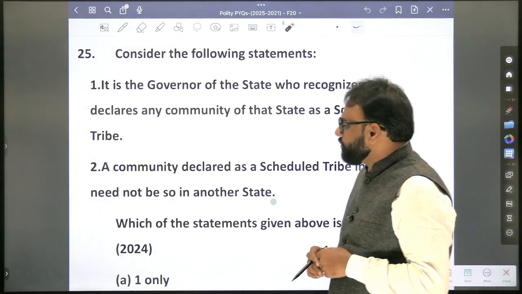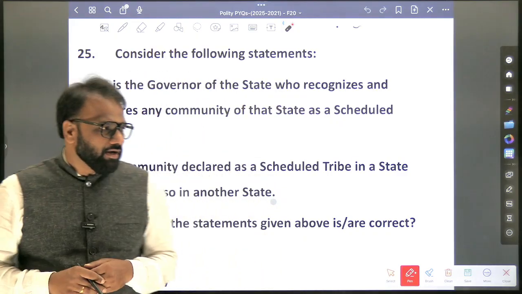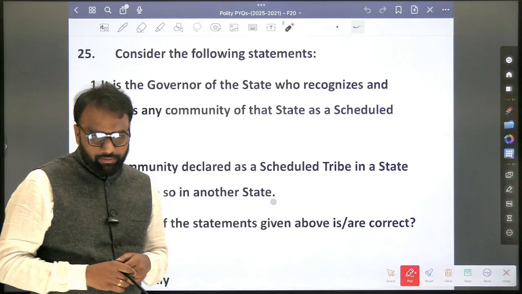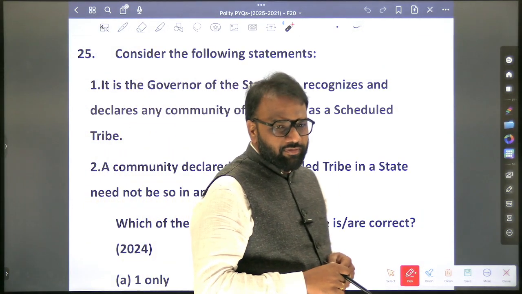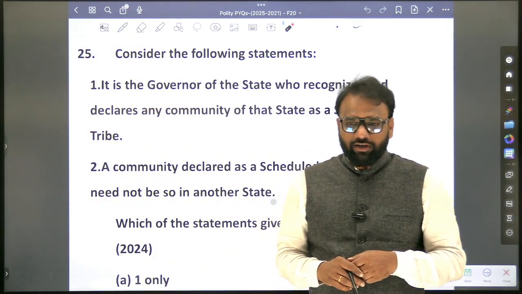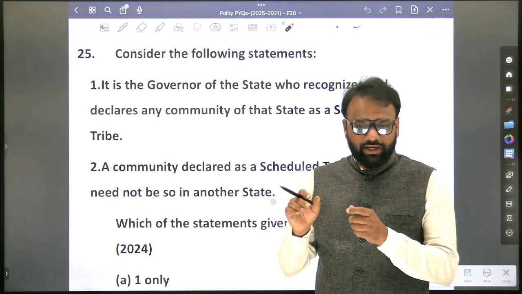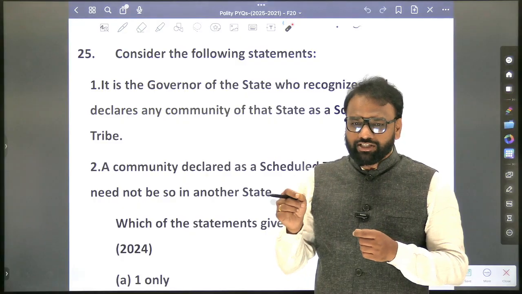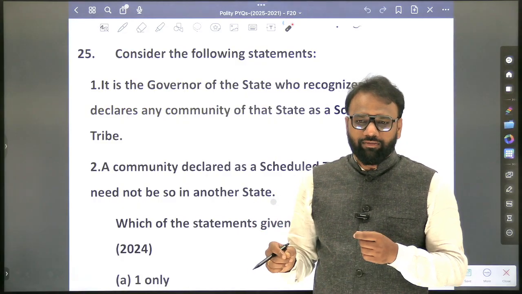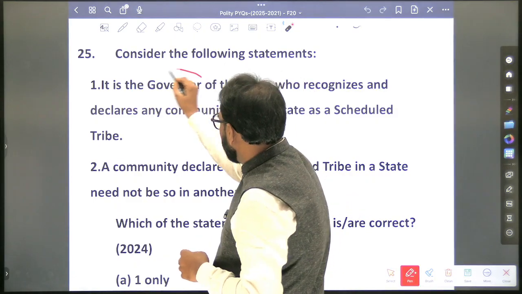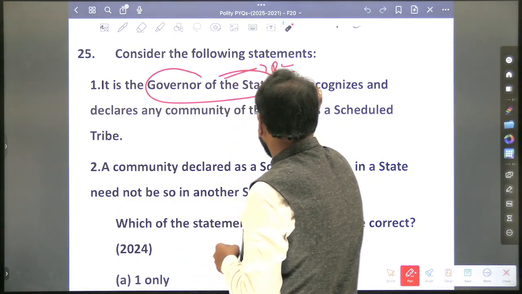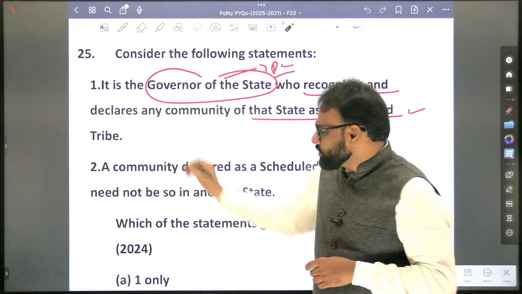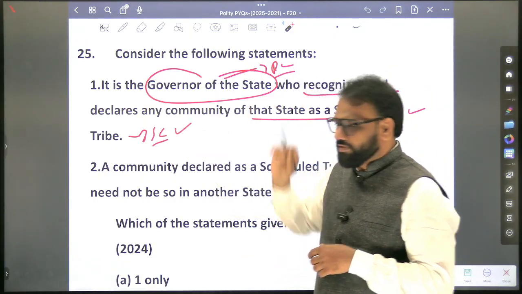Yes. Consider the following statements. It is the governor of the state who recognizes and declares any community of that state as a scheduled tribe. Who recognizes? Okay, see here, it is not mentioned explicitly in any of our topics, but it's a basic curiosity question. Who can declare a community as a scheduled caste or scheduled tribe? It is the president, not the governor. So it is the president and not the governor who recognizes and declares any community of that state as a scheduled tribe. It also extends to scheduled caste as well.